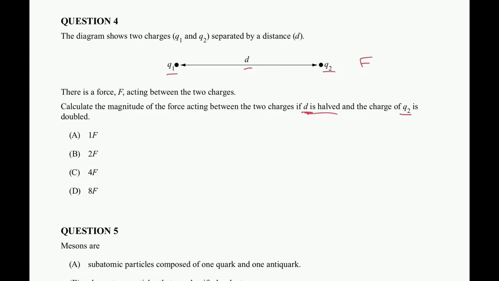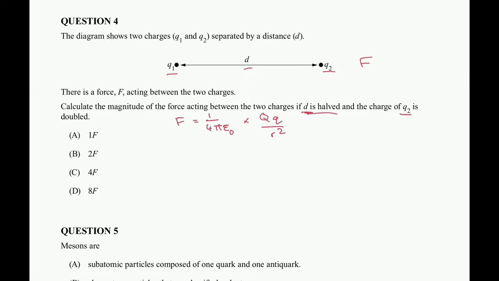So the formula I end up coming up with is F is equal to 1 over 4 pi epsilon naught multiplied by capital Q multiplied by another Q, so that's our two charges, divided by r squared. What that gives me is pretty much the formula that we're going to use. And we want to know the relationship between our first force in the situation where Q1 and Q2 do not change, they're constant, and same with the distance.